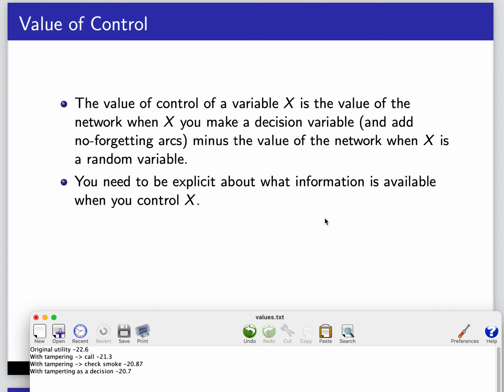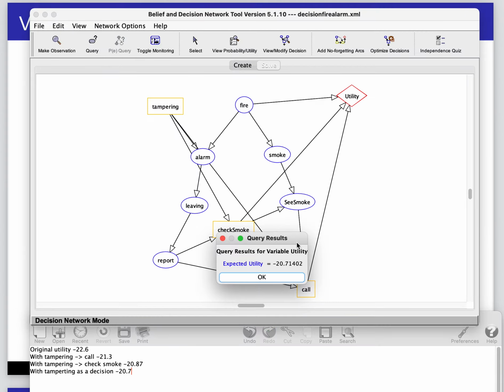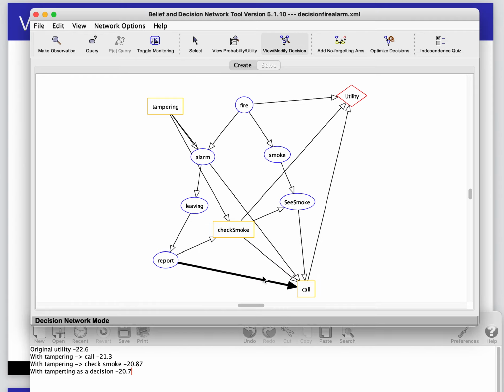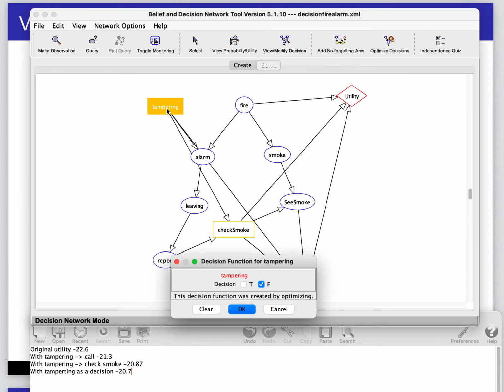Okay, so now we have this. It's a bit better than before. Okay, so tampering is useful. So if we look at the decision, is it better for us to tamper or is it better for us not to tamper? What should we do? Okay, if we look at this decision, it turns out here it's better to not tamper. So it's actually worthwhile to us to not tamper.